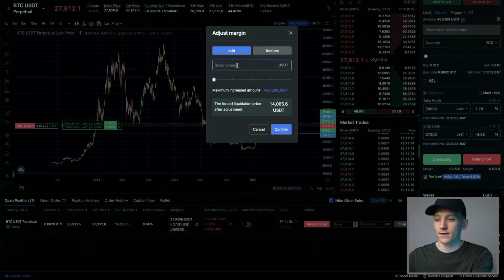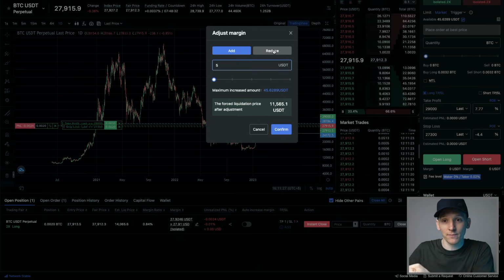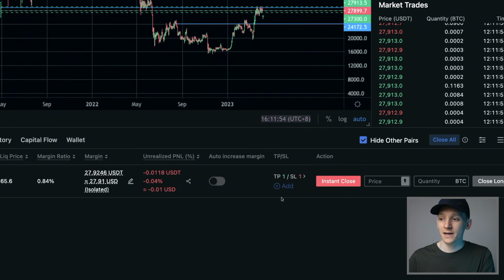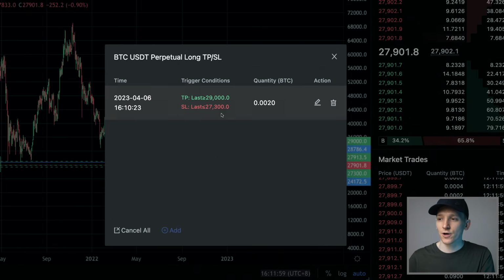Add in an amount that you want to add into the trade, and you can add collateral in there, and then liquidations move further away. You can also reduce it and take some equity out of the equation as well if you want. Press cancel on that. You can see the take profit and stop loss here. You need to just click on the 1 here. So TP1, if you just press this, you can now edit that. So you can edit the options here.